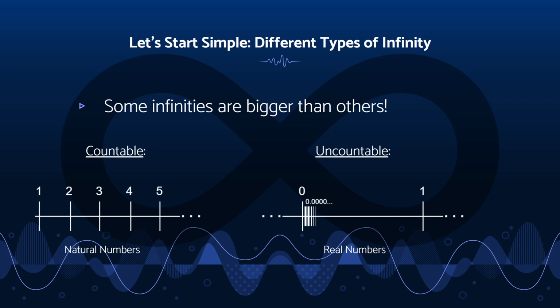You cannot say the first real number after 0 because it is infinitesimally small and impossible to determine. So these are the distinct two types of infinities, and these will help us understand fractals as we move forward.